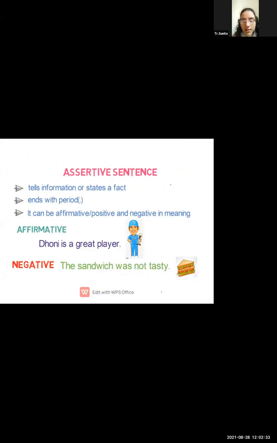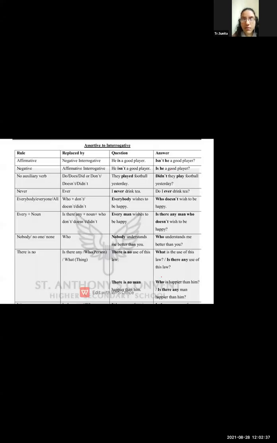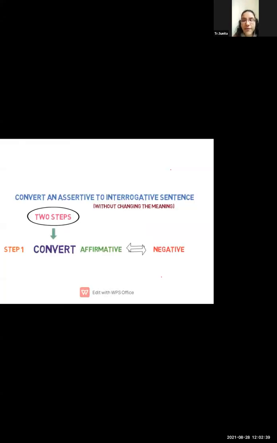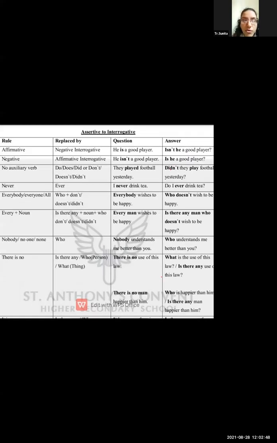Now let us see the basic rules. When you convert assertive into negative interrogative or negative into affirmative interrogative, there are basic rules that we have to follow, students.